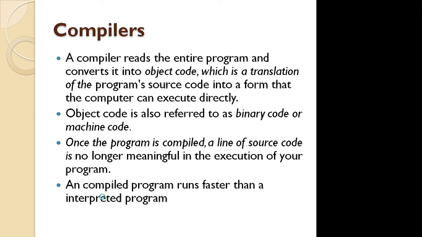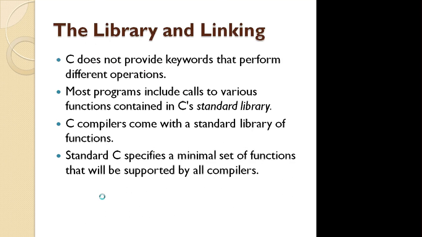To perform different operations, we require some inbuilt functions or user defined functions. In C, there is a standard library available, and in that standard library n number of functions are available. We have to use those functions according to our requirement.